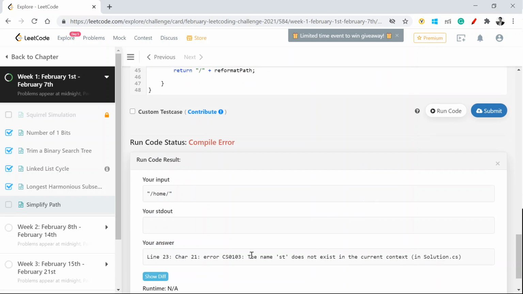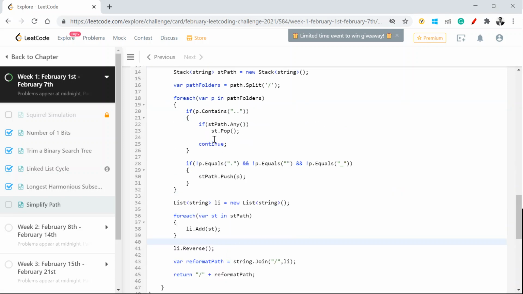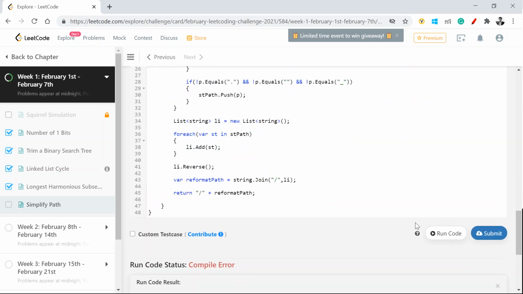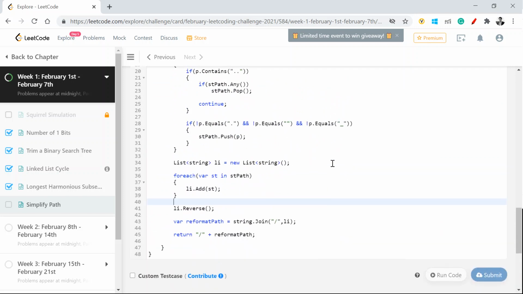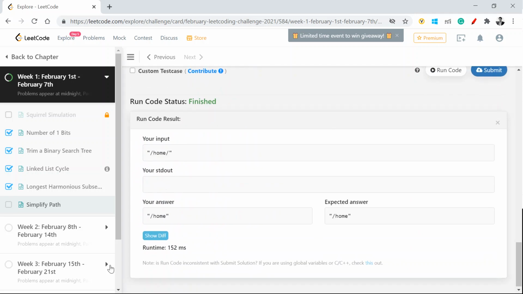I got a compile time error on line number 23. It says st.pop. So okay, I created a name called st path. This is not a good name for sure. Let's try it. Okay, I got expected results. Let's submit it.